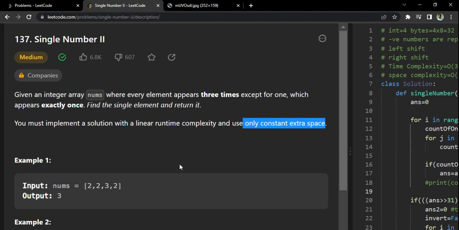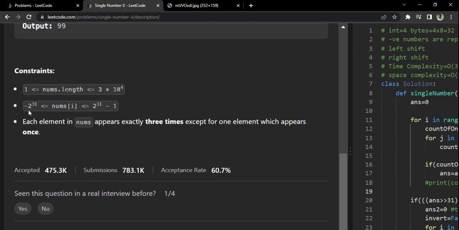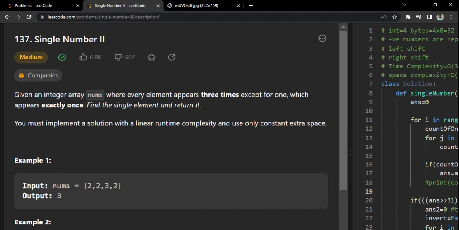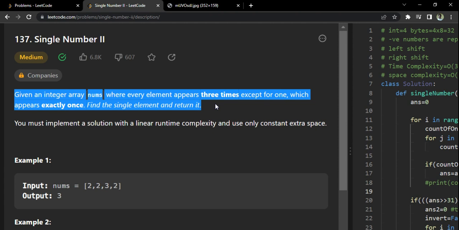I've already told you, if you want to use an array for hashing, it is going to be really big for this much length. If you have to cover from minus 2 raised to power 31 till positive 2 raised to power 31 minus 1, the length should be this much. It should include both the ends, and then you can use hashing to store the frequency. That also you can do, but obviously that is not going to be acceptable. So I've already explained that this part of the question looks very simple. I am not going to give you the code for this. We will just try to understand why this works.